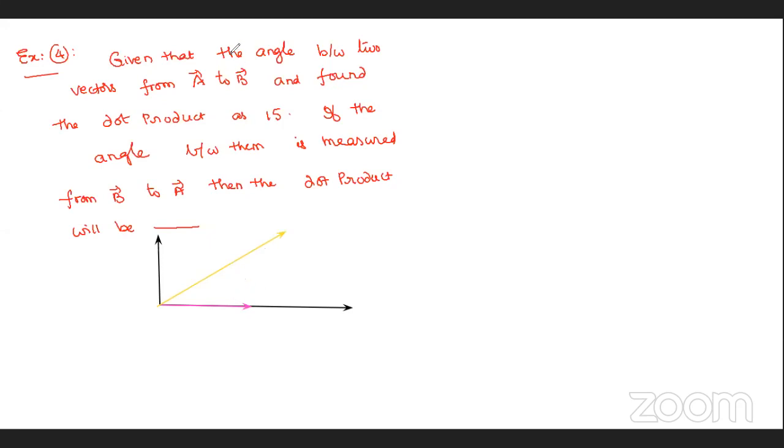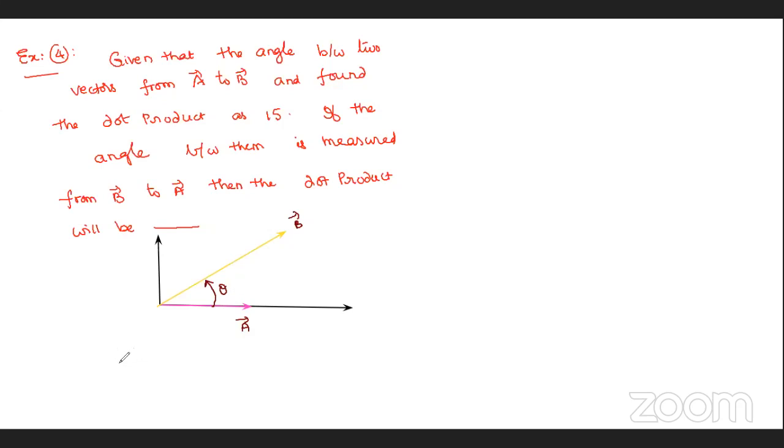Here, the first time, the angle between two vectors is measured from A bar to B bar. Perfectly anti-clockwise means the angle is surely plus theta according to mathematics.